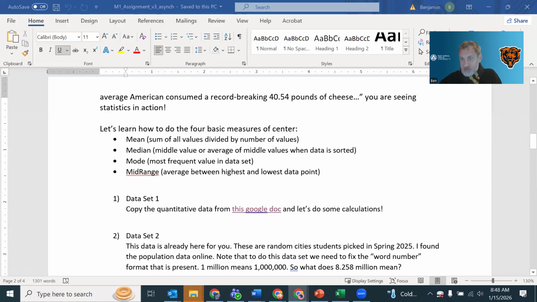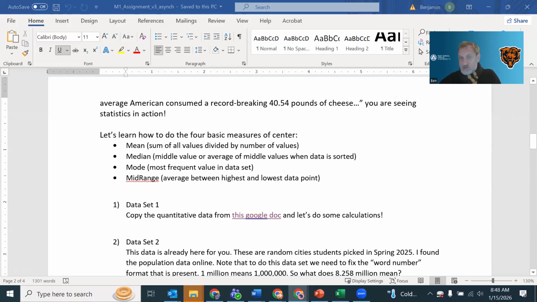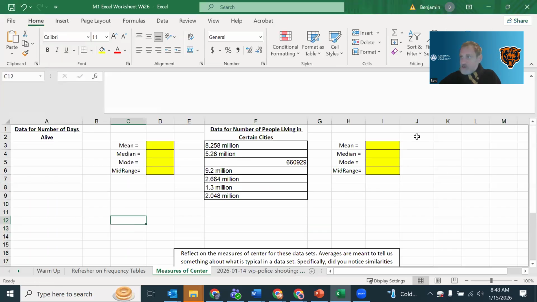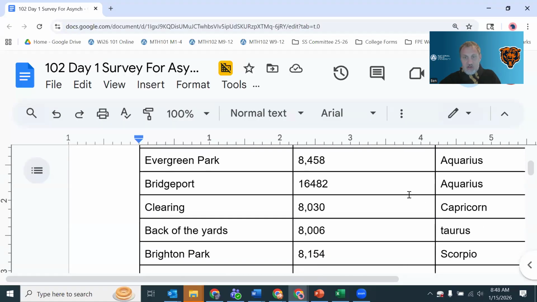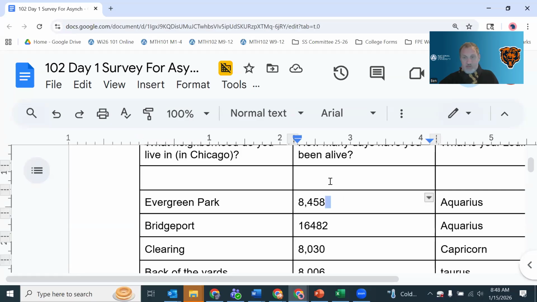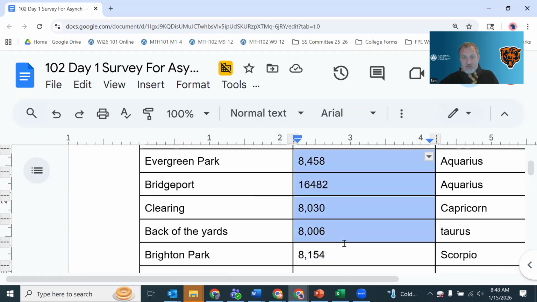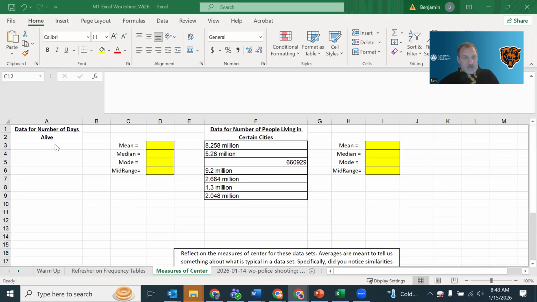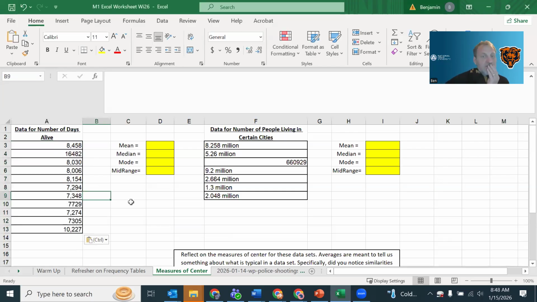So there's a little wrinkle there in terms of you picking out which one of these is quantitative, checking in on making sure you understand that. I'll give you a second to think about that while I get this over here. Okay. If you're looking at this Google Doc and you're thinking which one is quantitative, remember you should be thinking about which are numbers. And so this one in the middle is the quantitative set. So I'm going to take this and put it here. Okay, I got a bunch of numbers.